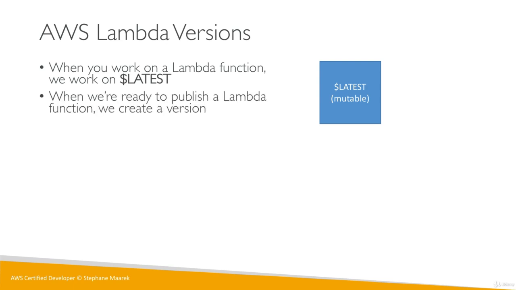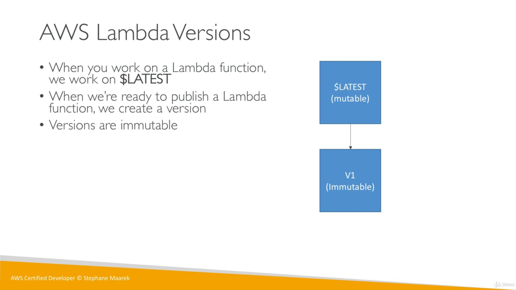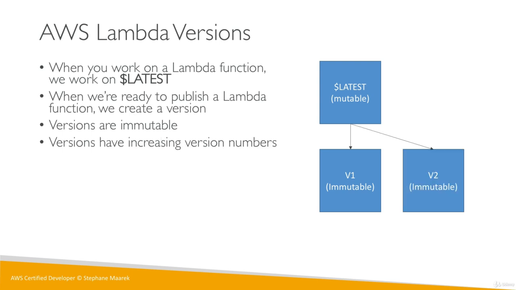When we're ready to publish this function, when we are happy with the state of this function, we can publish it and create a version. So the first version we create will be v1, for example, and that version is immutable. That means that the v1, we cannot change it ever. It's a snapshot. And versions get increasing version numbers. So after v1, we will have v2.